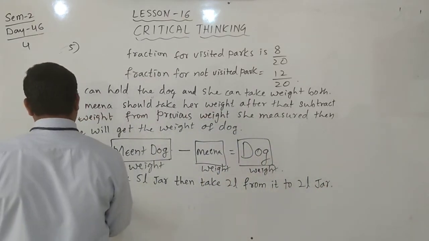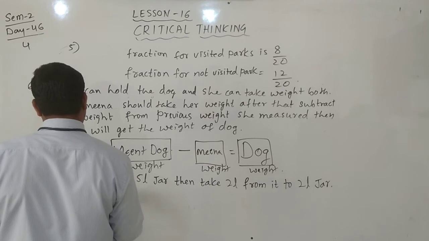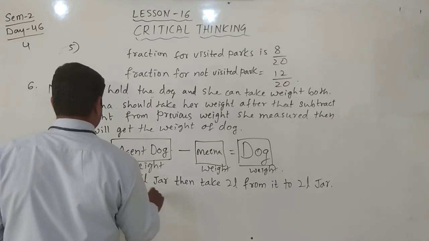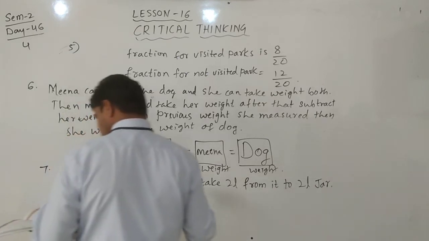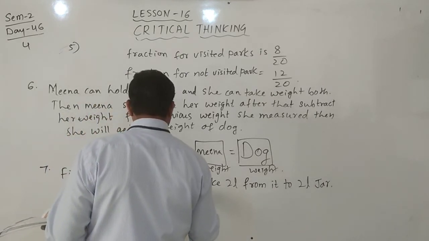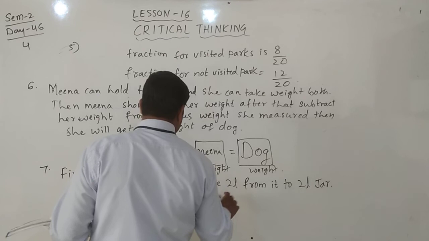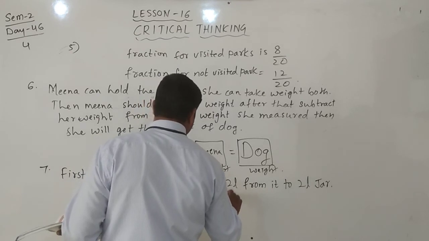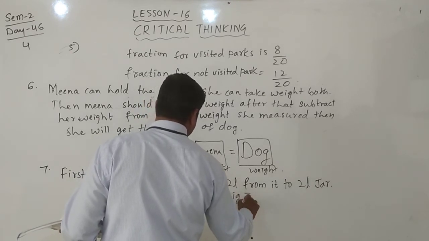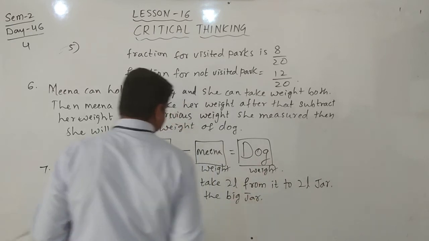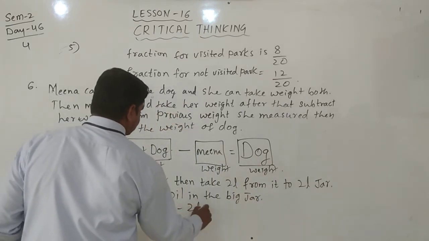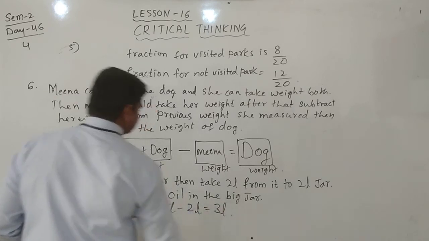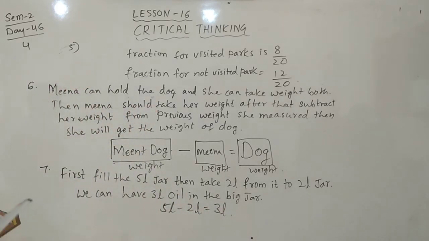We can have 3 liters of oil in the jar. That is, 5 liters you fill minus 2 liters you subtract, you will get 3 liters. 5 liters minus 2 liters is equal to 3 liters.